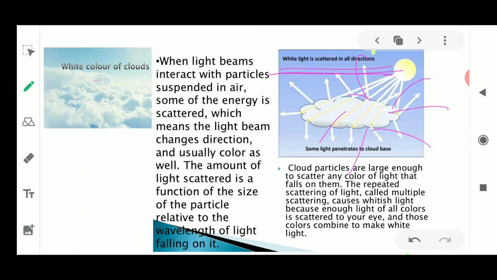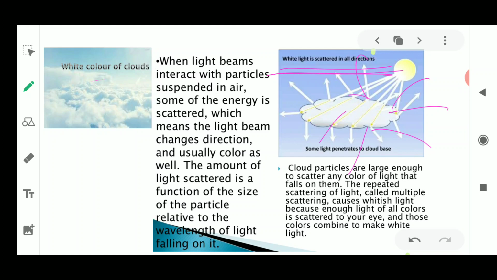Okay, so we also talked that whenever the light is falling, if we are wearing white colored clothes, then all the light is going to be reflected in all the directions, and we are not going to get warmed up. Then what about when we are wearing dark colored clothes? When we are wearing dark colored things, then all the light is going to be absorbed in that color.